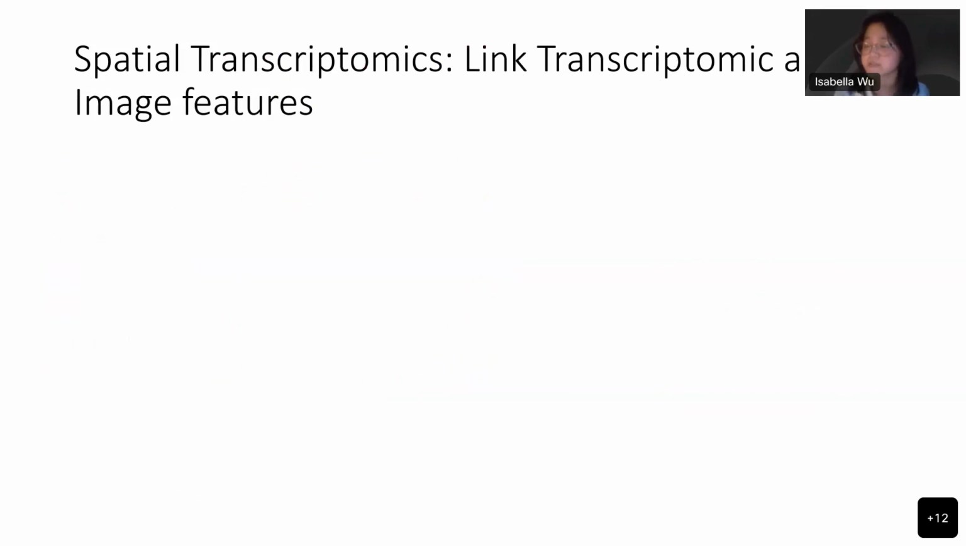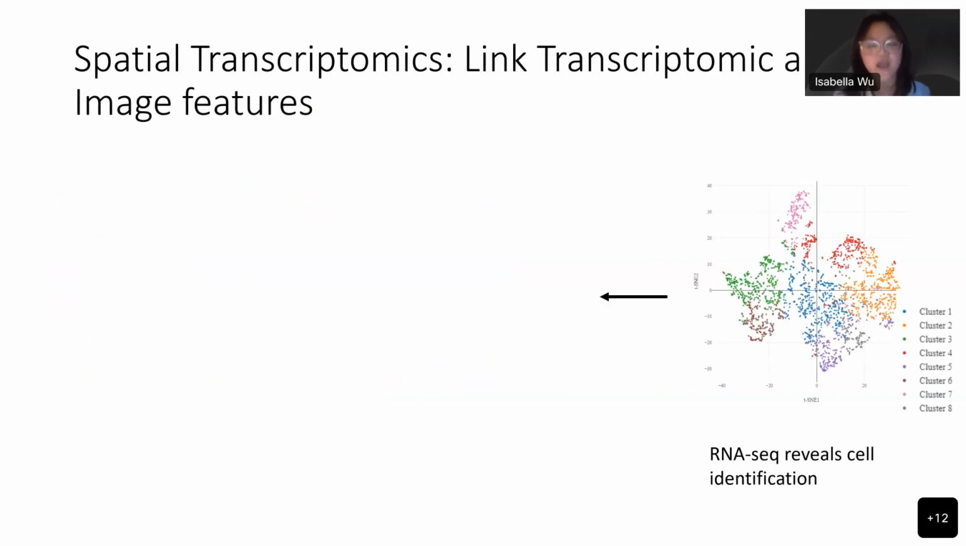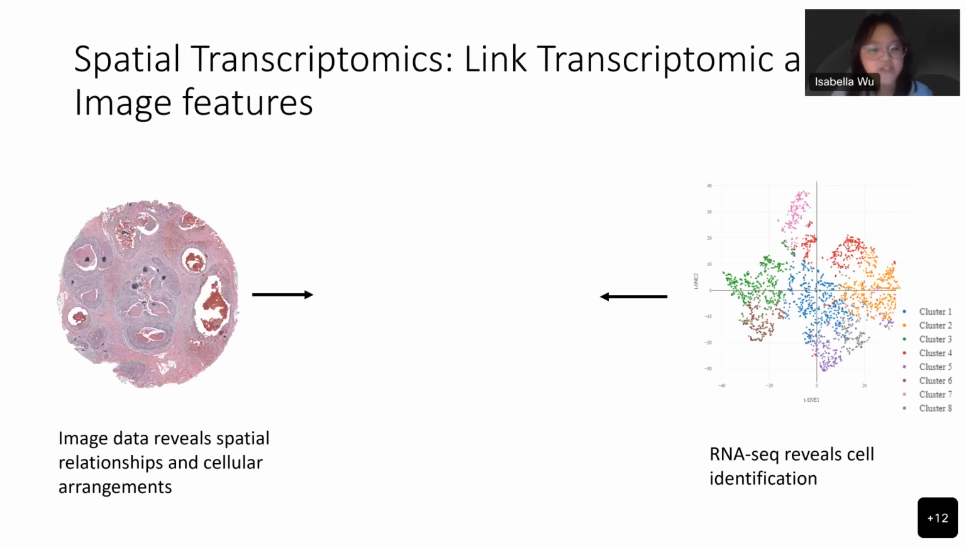Current transcriptomic techniques, such as RNA sequencing, can reveal cell identity and functionality, but not the context of the cell's neighborhood and how cells are arranged. This missing spatial context reveals key information about cell-cell signaling and how tumor cells are regulated and activated. On the other hand, imaging data can reveal spatial relationships and cell arrangements, but not the identity of different cell types. So how can we combine these two to gain a complete understanding of the TME?